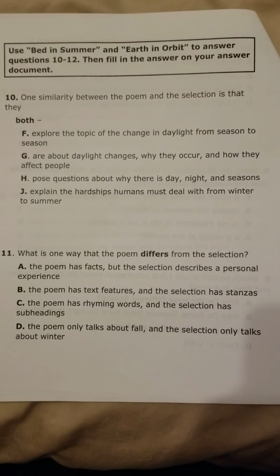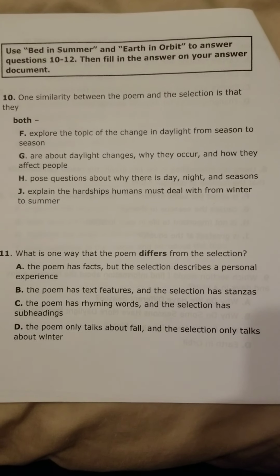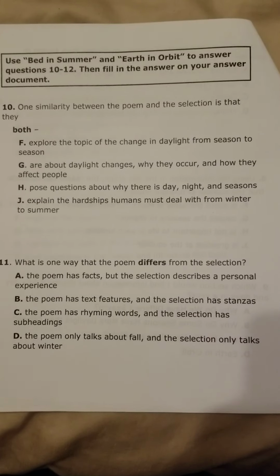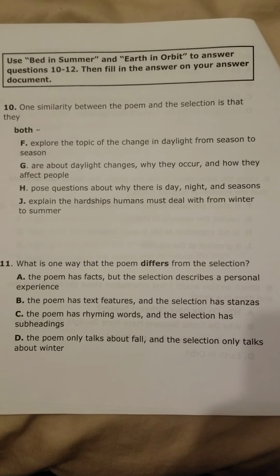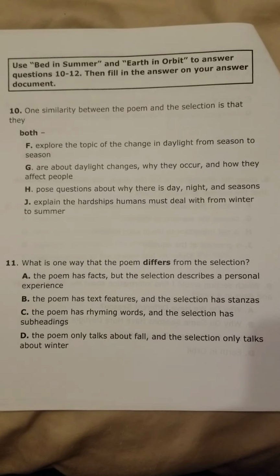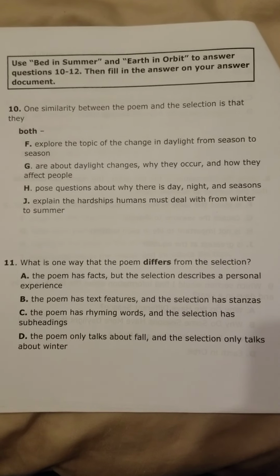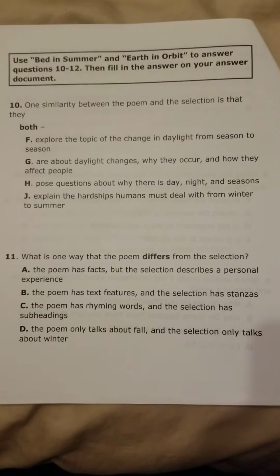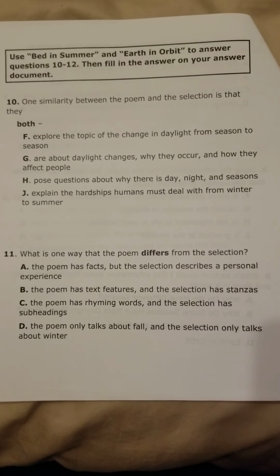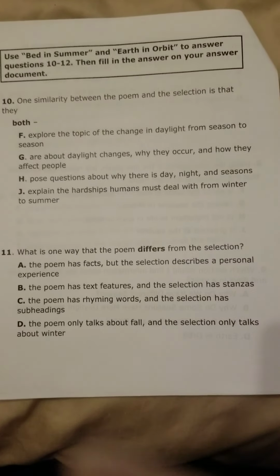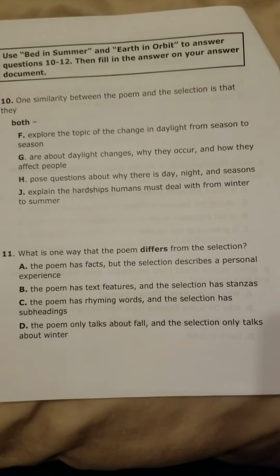Number 11. What is one way that the poem differs from the selection? A. The poem has facts, but the selection describes a personal experience. B. The poem has text features and the selection has stanzas. C. The poem has rhyming words and the selection has subheadings. D. The poem only talks about fall and the selection only talks about winter.